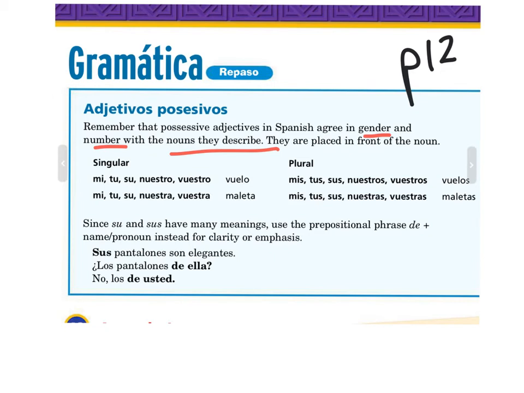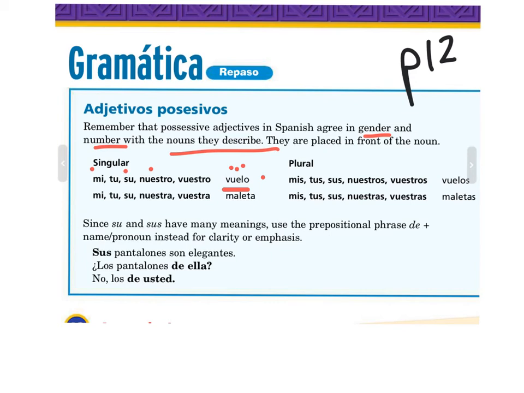And they have to agree with the thing that's being owned. So for example, if it was vuelo, flight, it could be my flight, our flight, his flight. It has to agree with the noun being described, in this case, flight.